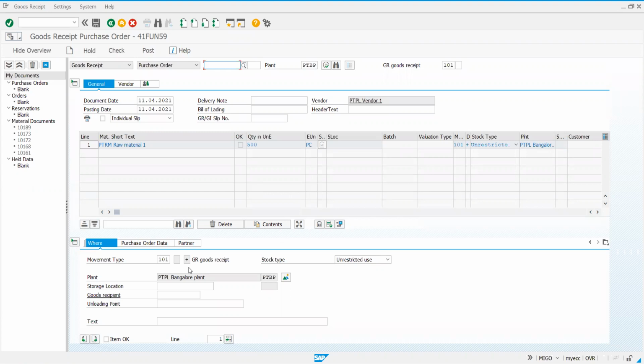Let us assume that they are sending only 200 or 300. Now you just observe how to process then.